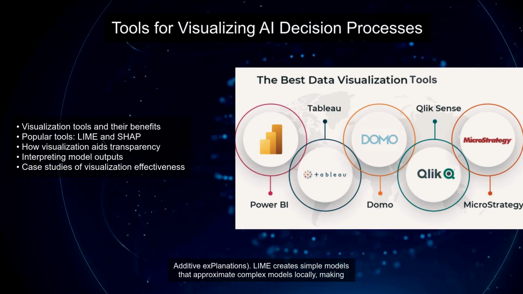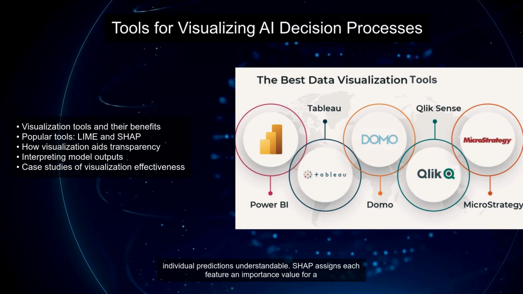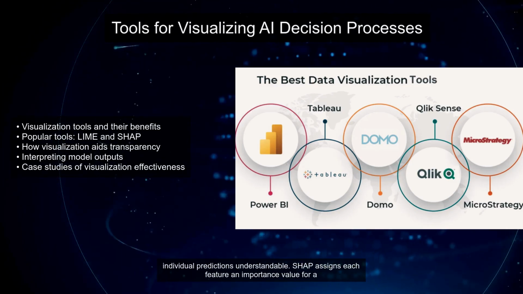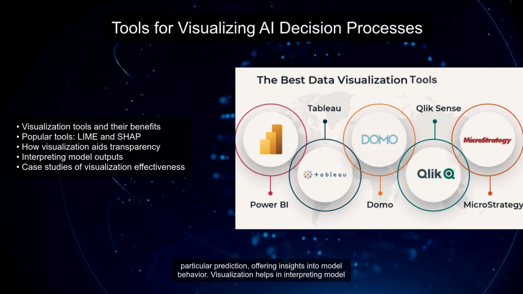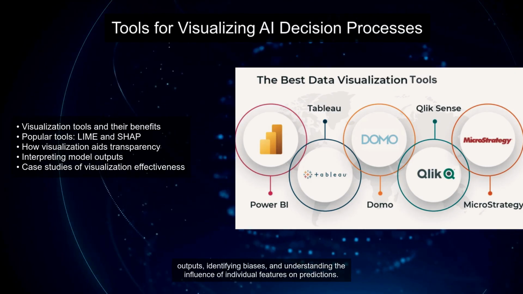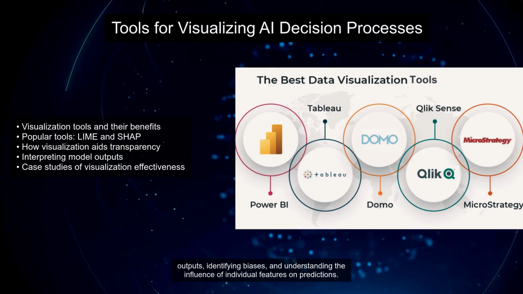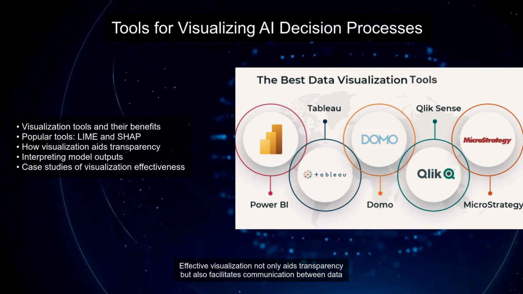LIME creates simple models that approximate complex models locally, making individual predictions understandable. SHAP assigns each feature an importance value for a particular prediction, offering insights into model behavior. Visualization helps in interpreting model outputs, identifying biases, and understanding the influence of individual features on predictions.